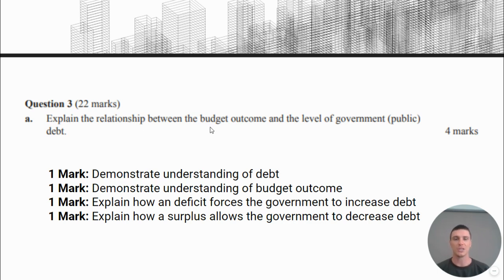Okay, so let's explain the relationship between the budget outcome and the level of government debt. This is a past exam question. I can't remember, maybe 1 or 2 years ago. And because it's worth 4 marks and it's a relationship question, we've got a bit to do here. But our key terms, the things we're supposed to be showing the relationship between, are the budget outcome and the level of government debt. So if I was marking this, you'd need to demonstrate an understanding of the level of government debt or public debt and what a budget outcome means. So the first 2 marks are essentially to define your key terms. Then you have to show the relationship, which is basically what we just did. A deficit leads to an increase in debt, and a surplus allows the government to decrease debt.